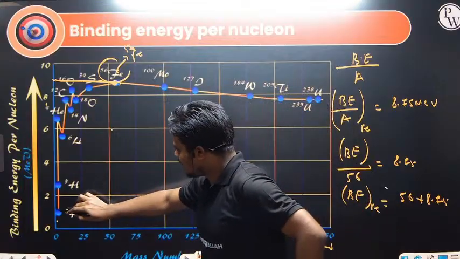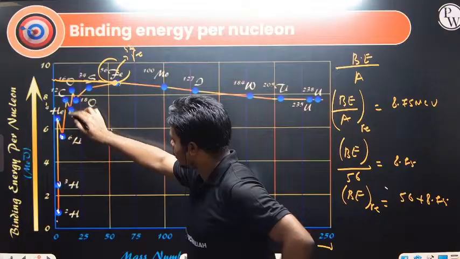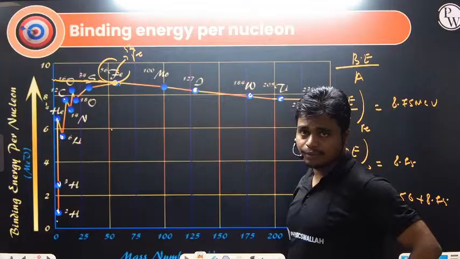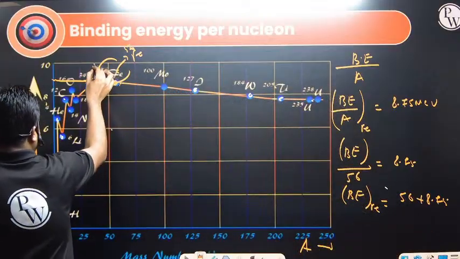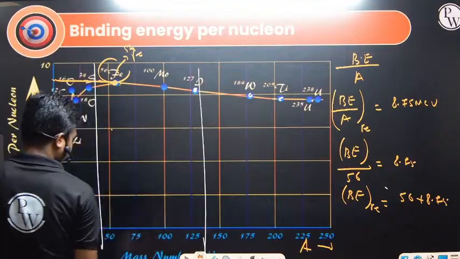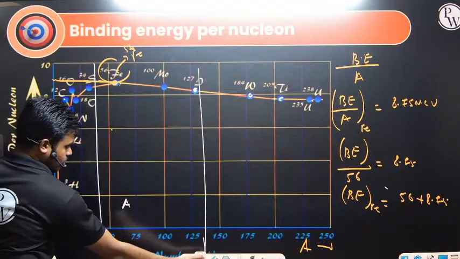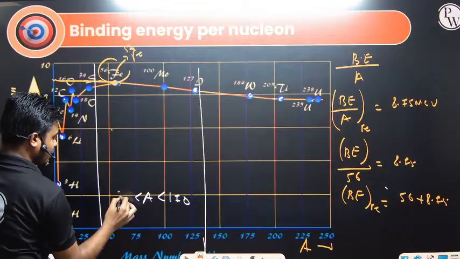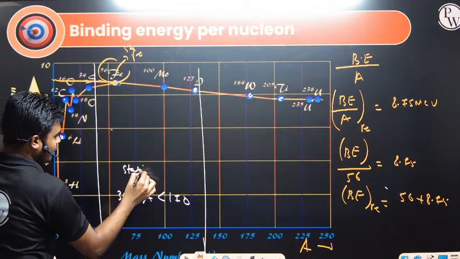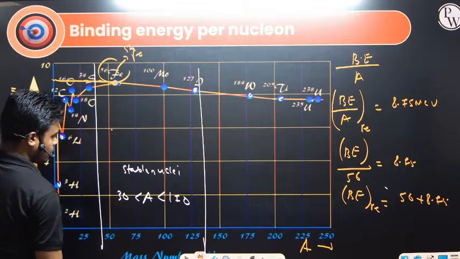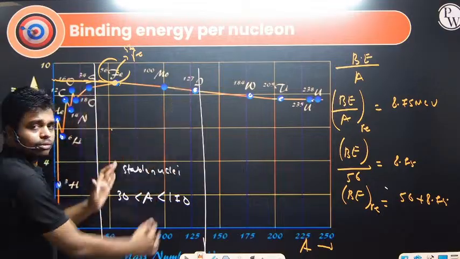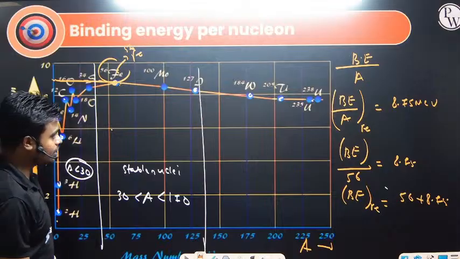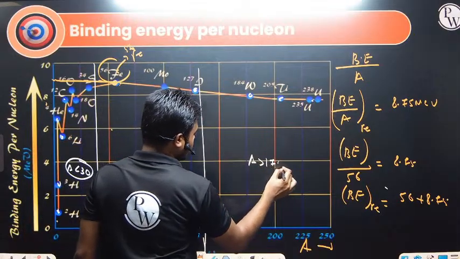Second, initially the binding energy per nucleon value is less for the lighter nuclei, and on this side again the binding energy per nucleon value is less for the heavier nuclei. When the mass number is in this range, A less than 170 and greater than 30, this is what we define as stable nuclei, because it has a higher value of binding energy per nucleon. On this side, when A is less than 30, it is relatively less stable. And when A is greater than 170, this is also less stable.